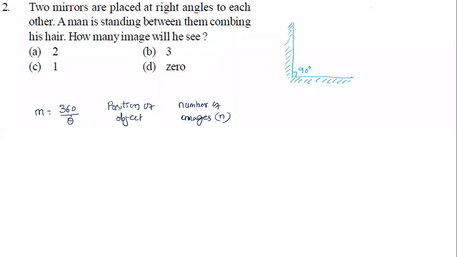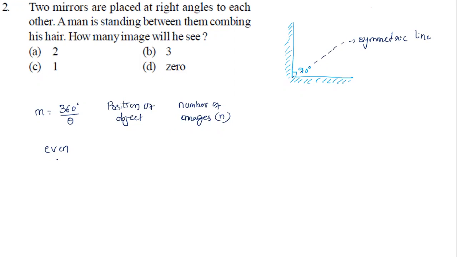See, if I find 360 degree by theta first, if it is an even number, then the person can stand anywhere in between these two mirrors. It doesn't matter. Either on the symmetric line, this is called the symmetric line, or anywhere outside it, which means asymmetric.